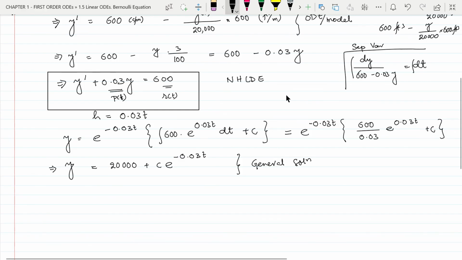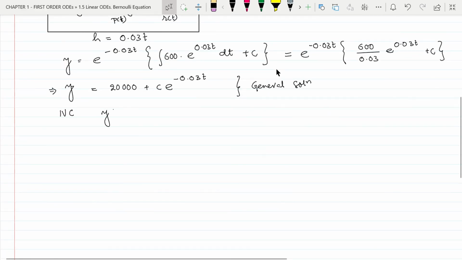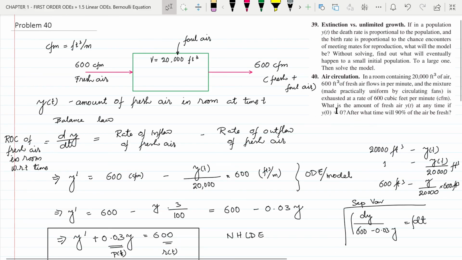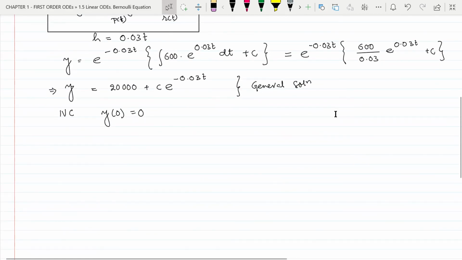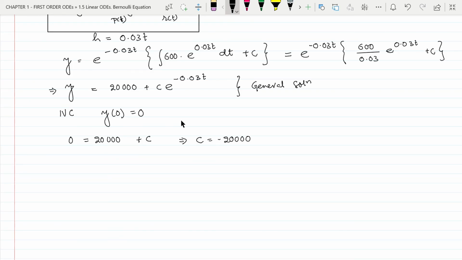Now we have been given the initial value condition that y of 0 equal to 0 in here. That means at time t equal to 0, the amount of fresh air y inside the room was 0. So we can put this initial value condition in the general solution to find the value of c. Let us do that. So we have 0 equal to 20,000 plus c. Now e to the power 0.03t is 1 for t equal to 0. So this implies c equal to minus 20,000, and now we can find the particular solution, which is y equal